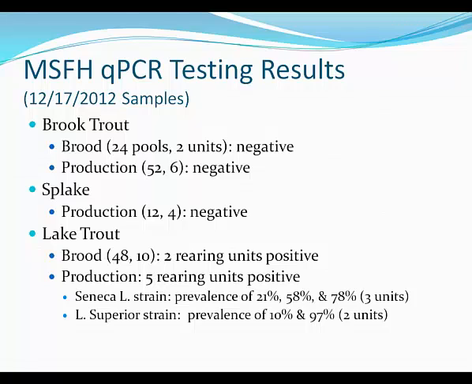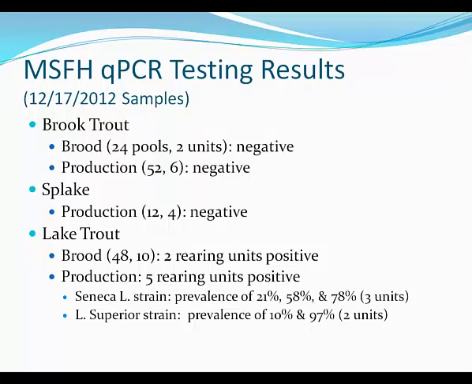So to follow up with this outbreak, Michigan DNR undertook some sampling with the qPCR assay. In the brook trout at Marquette State Fish Hatchery, looking at 24 pools from 2 units of the brood stock, all those were negative. The production brook trout at Marquette were also negative. Splake, the lake trout, brook trout hybrid, was also negative at Marquette.